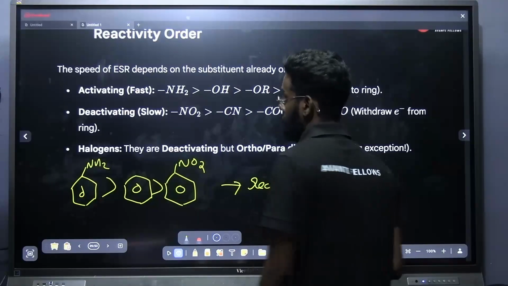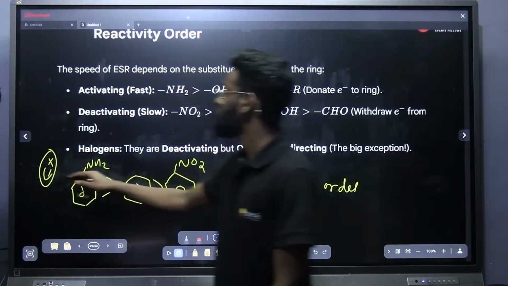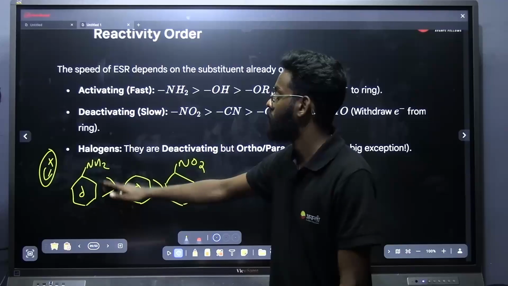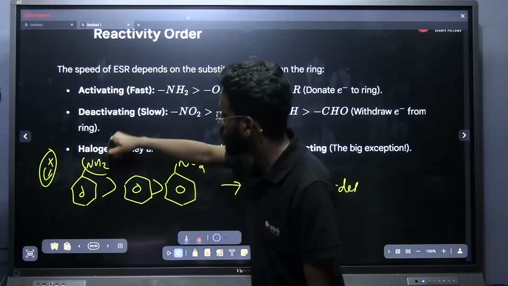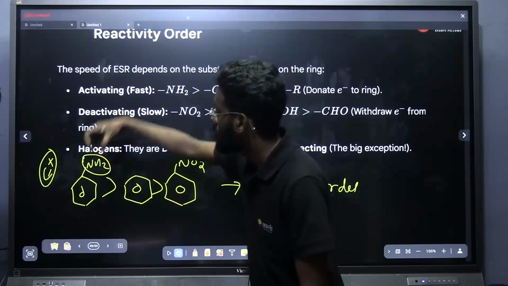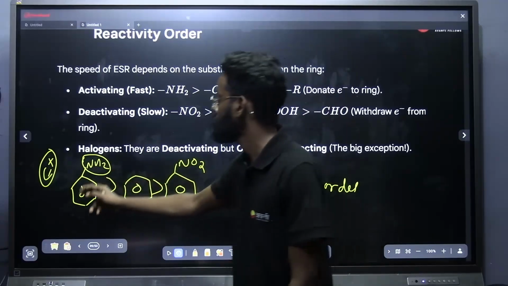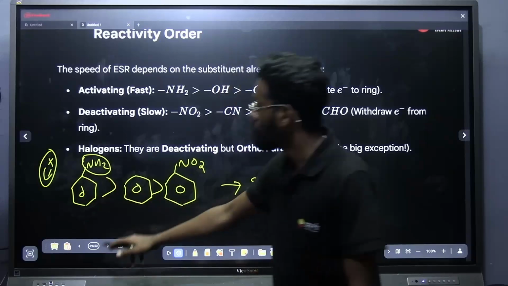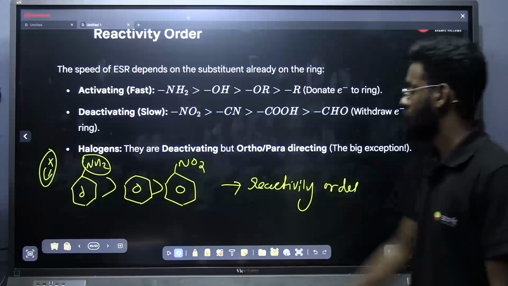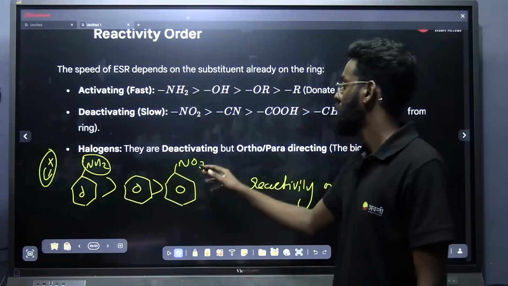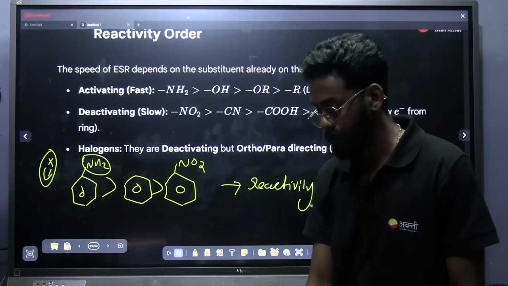Why? Electrophilic substitution: the electrophile is a positive charge species, right? This positive charge species will substitute very easily only if the carbon has negative charge. Negative charge will be possible only if there is an electron donating group attached. This electron donating group will push electrons towards the benzene ring and activate the ring, or increase the electron density of the benzene ring. If the electron density of benzene increases, the electrophile can easily attack, so the reactivity will be higher. Then comes benzene, then comes NO2. NO2 is an electron withdrawing group, or a deactivating group. That's all the point here.